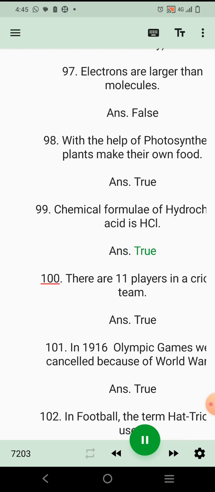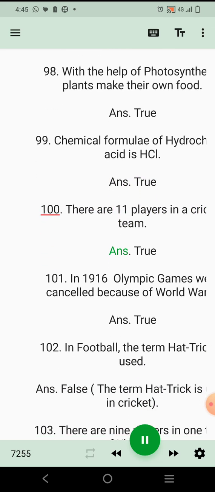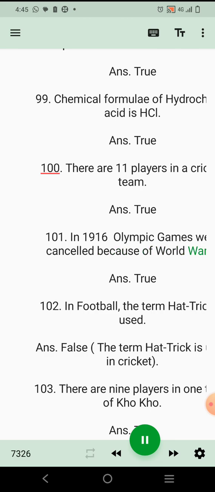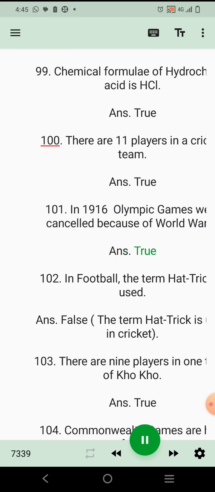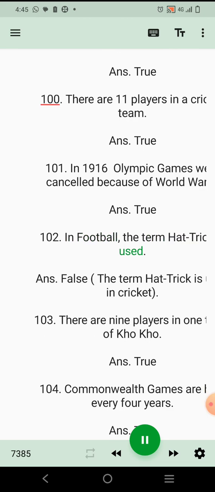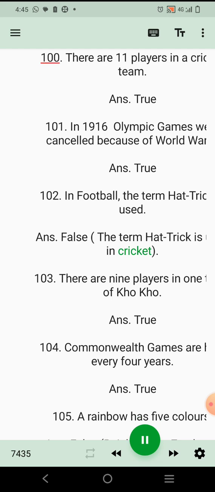Ans. True. 100. There are 11 players in a cricket team. Ans. True. 101. In 1916 Olympic Games were cancelled because of World War I. Ans. True. 102. In football, the term hat-trick is used. Ans. False. The term hat-trick is used in cricket.